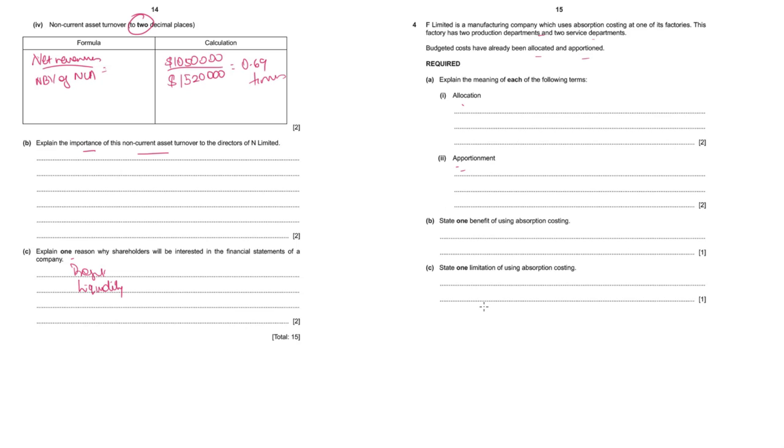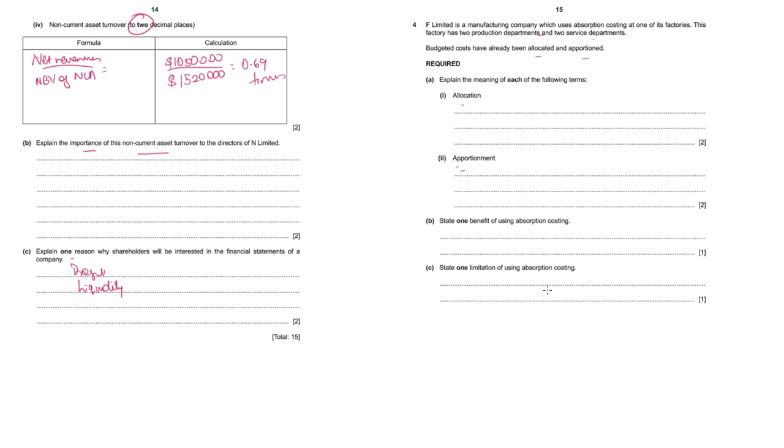That is called apportionment. State one benefit of using absorption costing. It helps the business to calculate the total cost of the product and eventually arrive at the selling price. Because if a customer is asking you the selling price and you don't use absorption costing, using, let's say, marginal costing, you'll not be able to arrive at the correct selling price, because you might end up ignoring the fixed cost and understate the selling price.